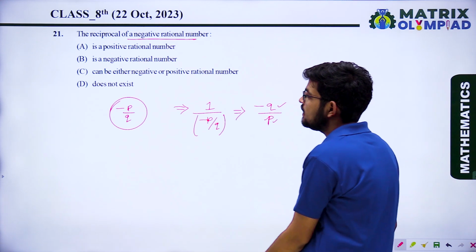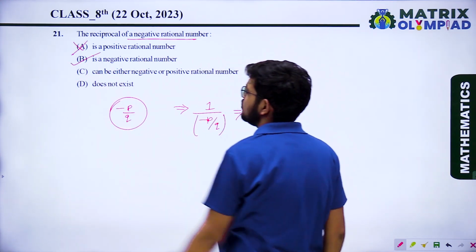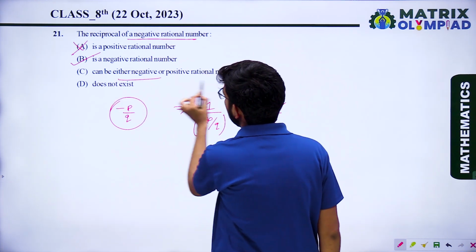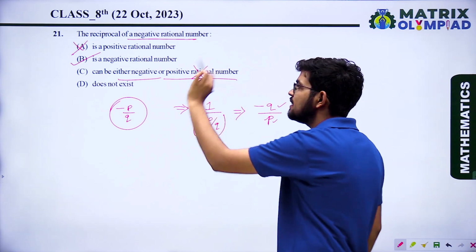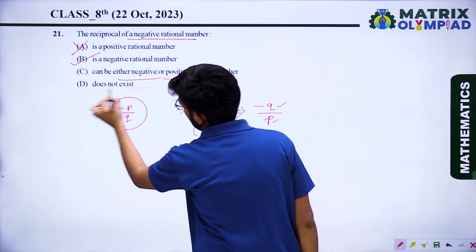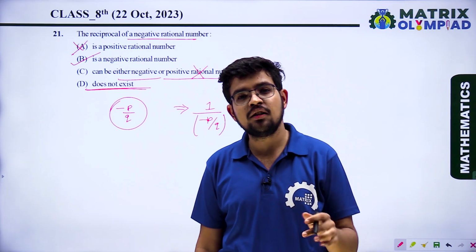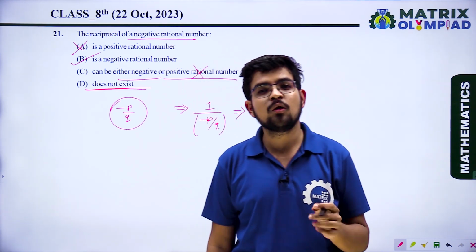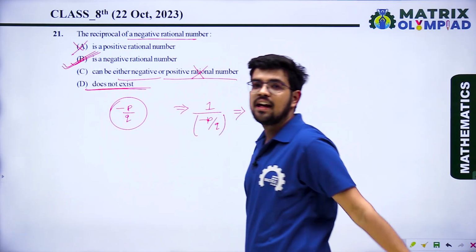So which option is correct? Is a positive rational number? False. Is a negative rational number satisfying? Can be either negative or positive? No, it cannot be positive, so option C is correct. Does not exist? It exists. The reciprocal of every negative or positive rational number always exists. So option B is the correct answer.